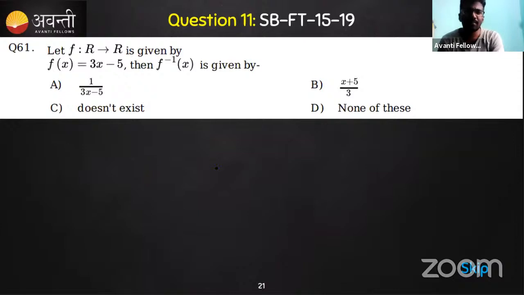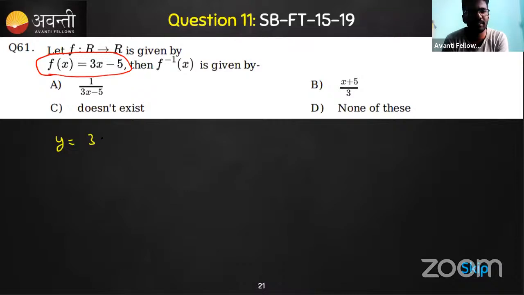What about this one? The inverse function. Do you have any idea how to find the inverse of this? Any simple expression? This is a given function, is it? It's very easy, 3x minus 5. Just by looking at that expression, you are able to solve it. That's a very easy one. It should not take very much time, right?